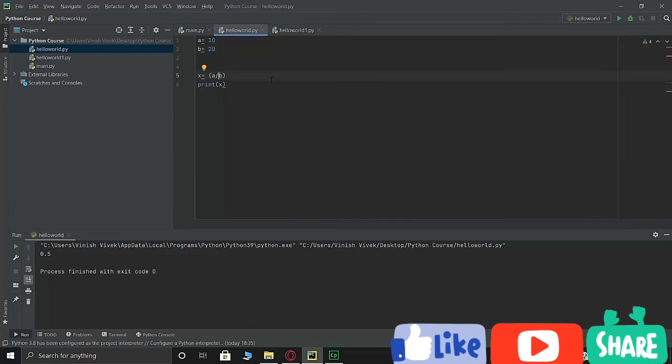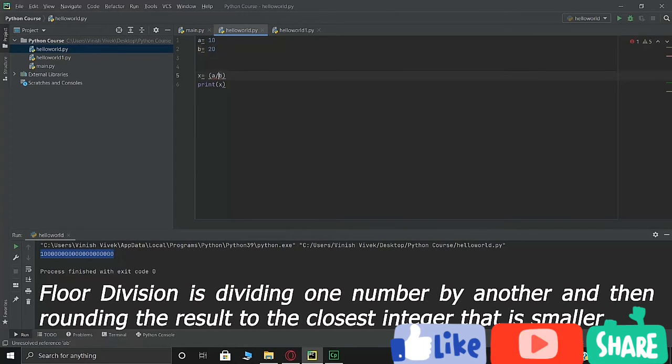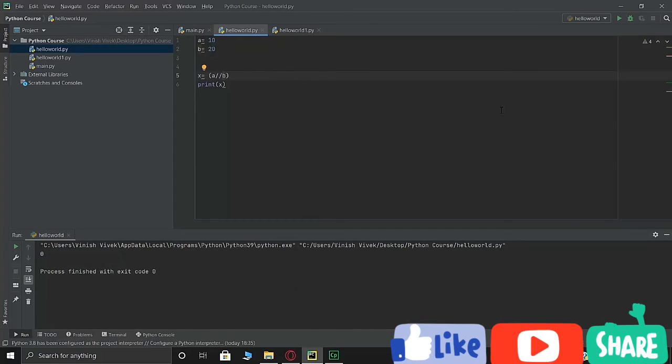For modulus, you use the percentage sign, and modulus is the remainder that occurs. Then you have exponential, which basically means a raised to b, that would be 10 raised to 20. Then you have your floor division, Control Shift F10.